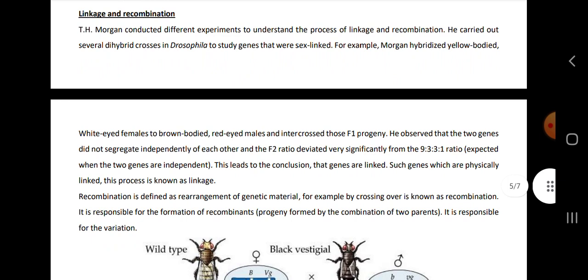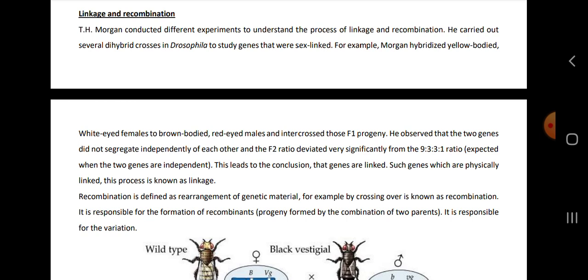Then linkage and recombination. T.H. Morgan conducted different experiments to understand the process of linkage and recombination. He carried out several dihybrid crosses in Drosophila to study genes that were sex-linked. He hybridized yellow-bodied, white-eyed females to brown-bodied, red-eyed males and intercrossed those F1 progeny.